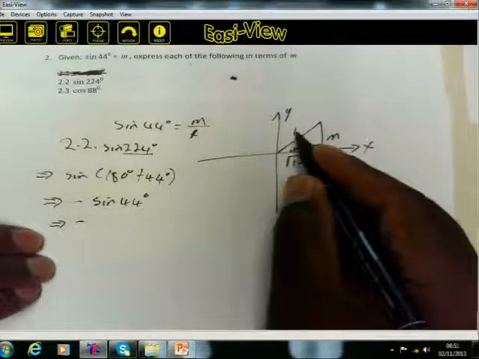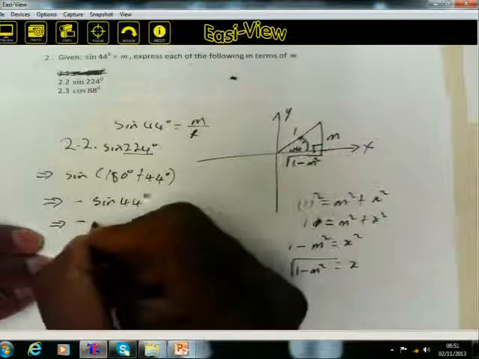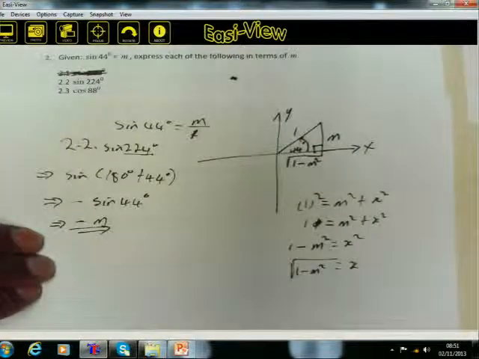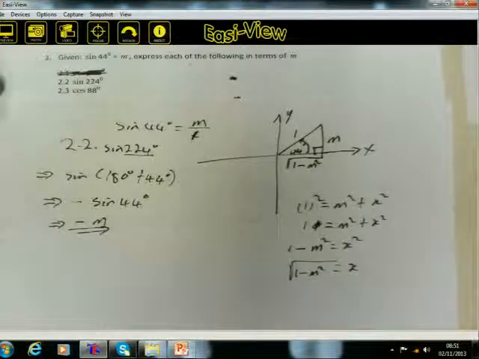Remember, 44: opposite is m, over 1. Sine 44 is m over 1. Therefore it is just negative m. Clear? Thank you. Let's do the second one before we go for a break.